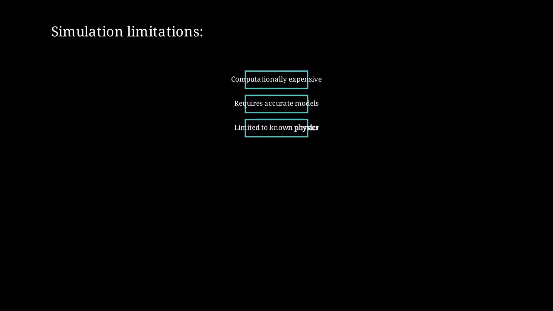Simulations require massive computational resources, need accurate input models which may not exist for novel concepts, and are limited to known physics. Simulation cost scales with the cube of mesh elements, making detailed simulations prohibitively expensive for complex systems. The future likely involves deeper integration of TRIZ, AI, and simulation technologies.